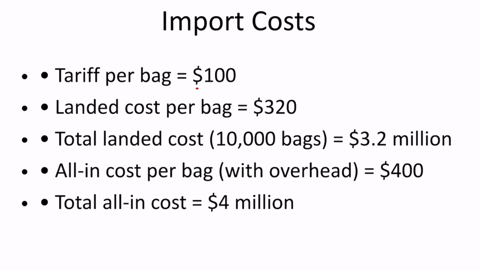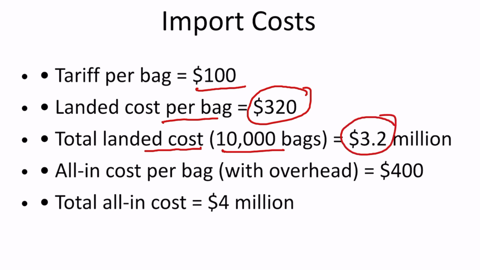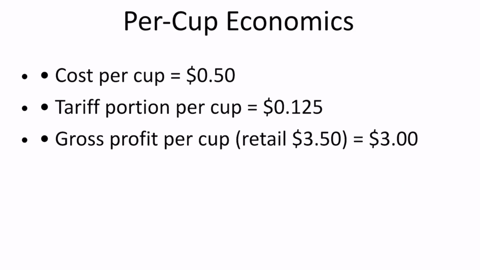Okay. So the import cost, tariff per bag, is $100. Landed cost per bag we calculated is $320. Total landed cost of 10,000 bags will be $3.2 million, and all-in cost per bag with overhead will be $400. So total all-in cost is $4 million. So before tariff it was $3.2 million. After tariff it is now $4 million.